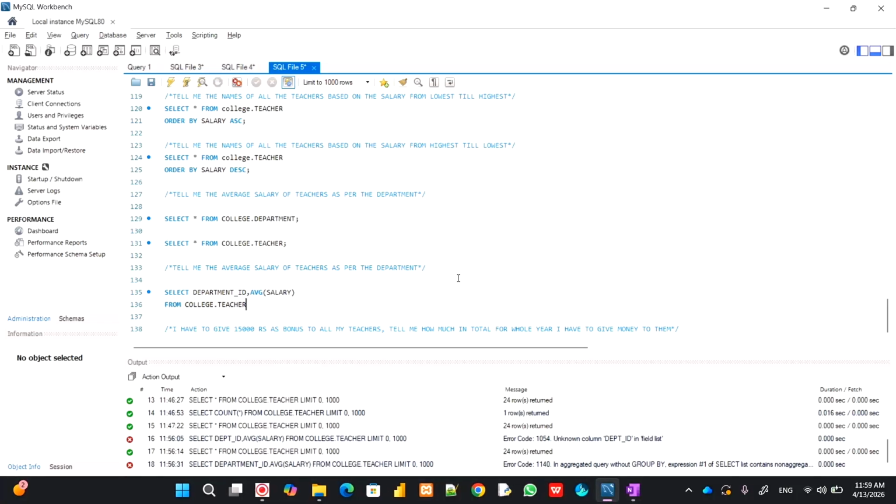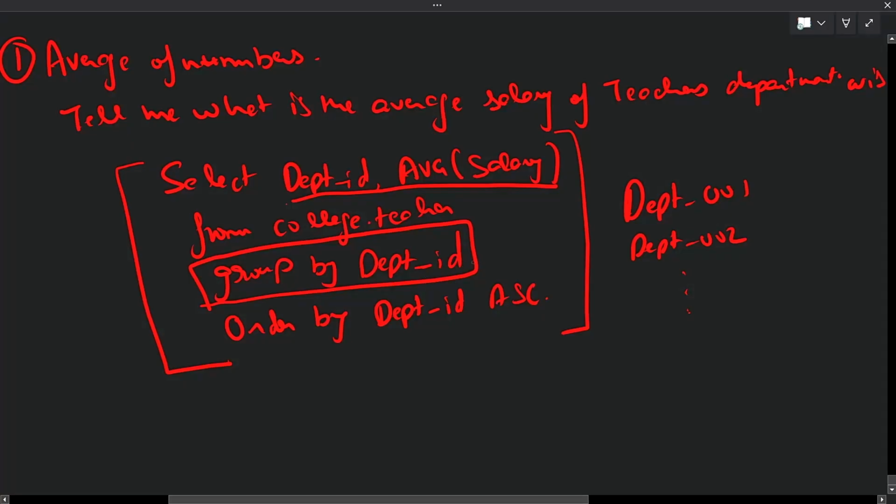So basically, what we have to do is put a group by on the department id. One more thing, the group by will always come on the column for which you haven't put any mathematical function, like department id.